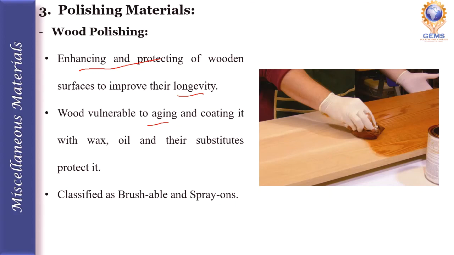So in today's world, natural oils, petroleum based products and synthetic polymers are used as wood polishing materials. Based on the application, the wood finishers are classified as brushable and spray-ons.